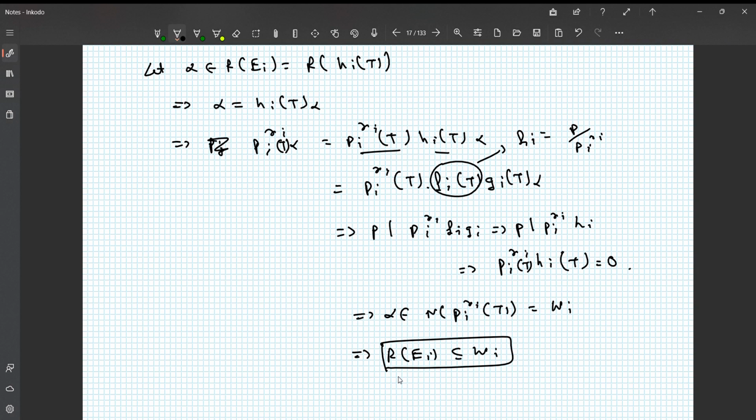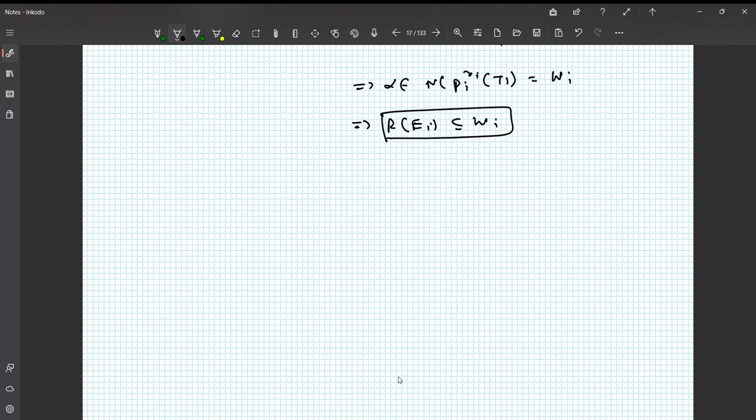Okay. We need to show the inclusion from the other side. So we try to do that. Now let us choose an element from Wj. Let alpha be an element from Wj. So that again means that Pj^Rj(T) of alpha must be 0 by definition of Wj. Right.